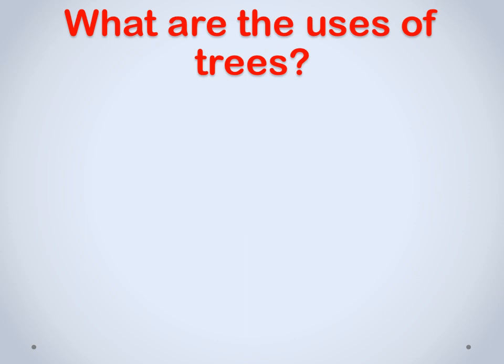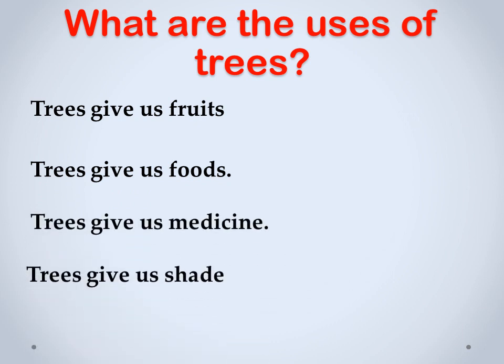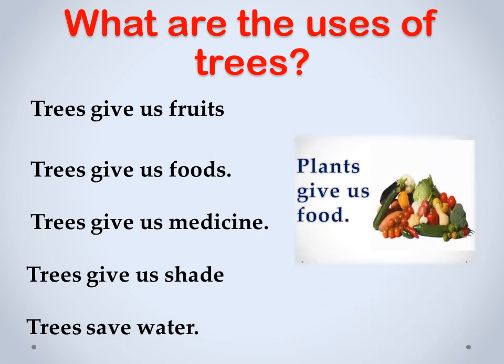What are the uses of trees? Trees give us fruits. Trees give us food. Trees give us medicine. Trees give us shade. Trees save water. In this picture you can see plants give us food. There are different types of fruits and vegetables here.